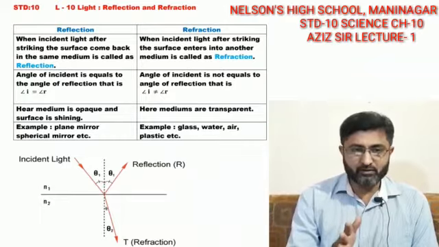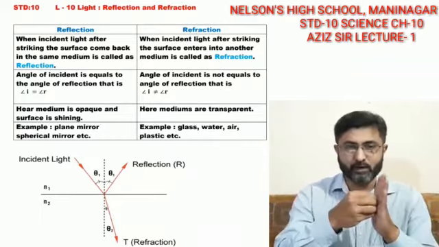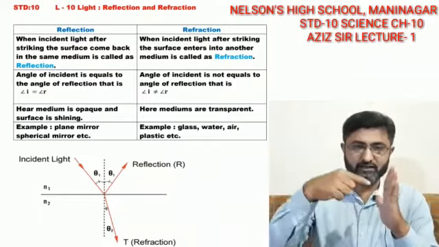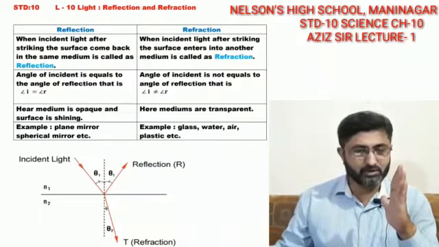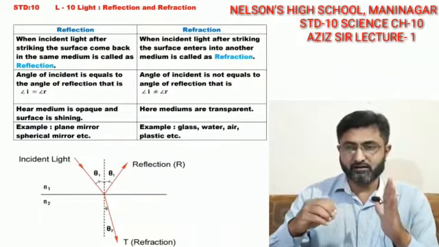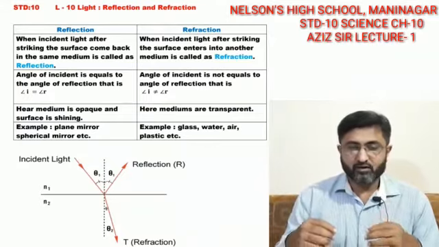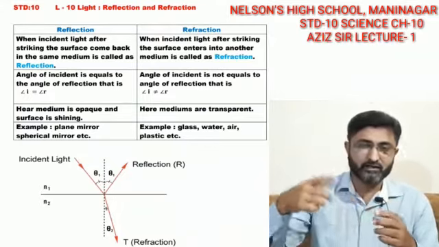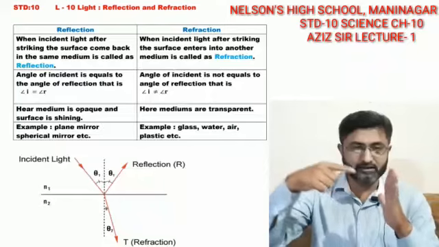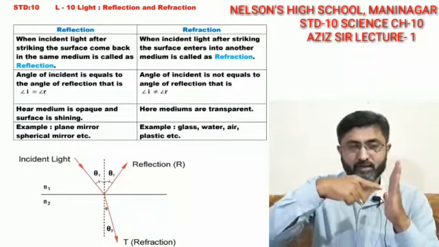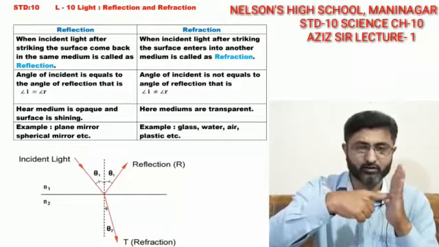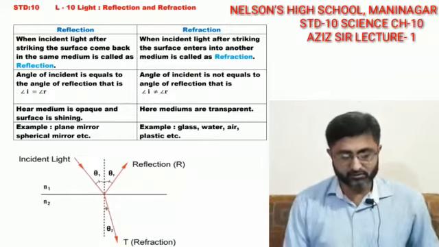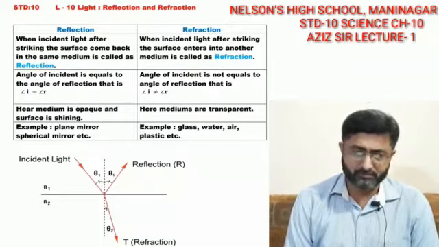That means that particular medium does not allow the light to pass. So an incident ray strikes and comes back into the same medium, whether it is the atmosphere or glass, wherever the light is passing, but it strikes a medium which does not allow the light to pass, and it reflects back into the same medium. This process is called reflection.